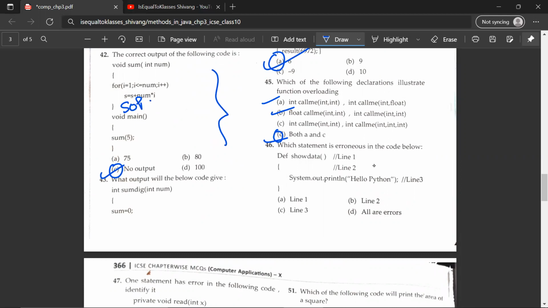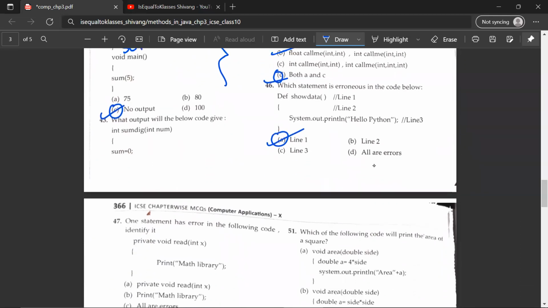46th, which statement is erroneous in the code given below? So it would be A, line 1. Because line 1 isn't specifying whether the function returns something or whether it does not return. If it returns something, then they should have put a specific data type that the function would return. If it does not return a value, then they should have written void over here, but they haven't. So that's why the code is erroneous.